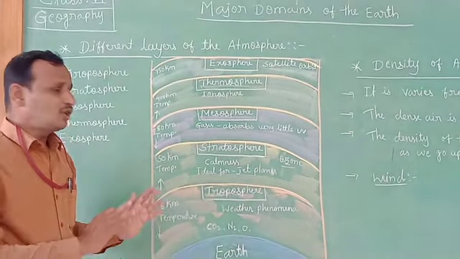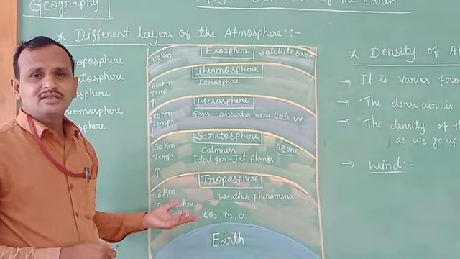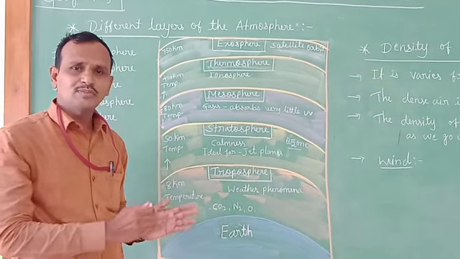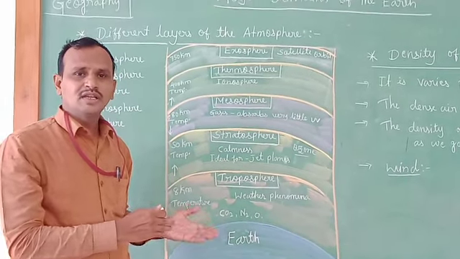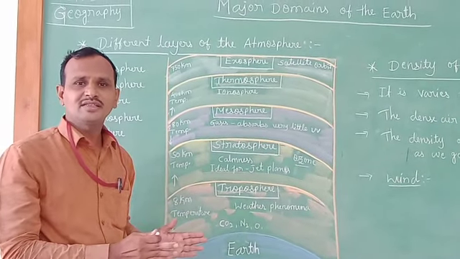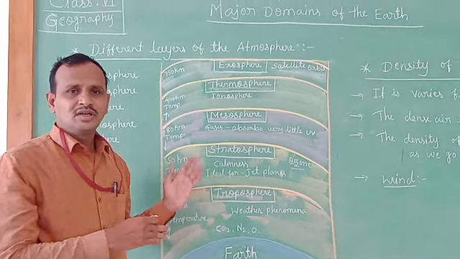And one more important thing: in the different layers, the heavier gases of the atmosphere are found near the earth's surface, and lighter gases are found in the highest places.